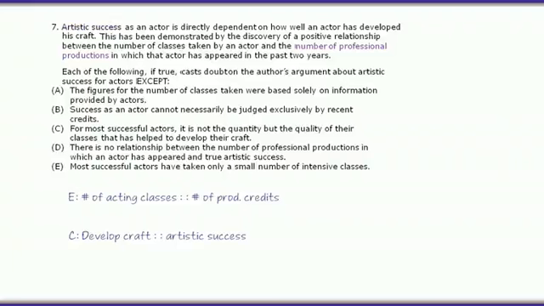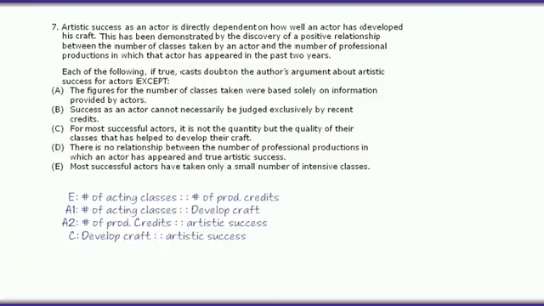The conclusion also talks about developing an actor's craft. The evidence never explicitly discusses that concept, but the author appears to assume that taking a lot of acting classes is a good way to develop craft. So, 4 incorrect answer choices, 4 weakeners, will do one of two things. Suggest that artistic success cannot be judged from the number of production credits, or suggest that acting classes are not the best way to develop the actor's craft.